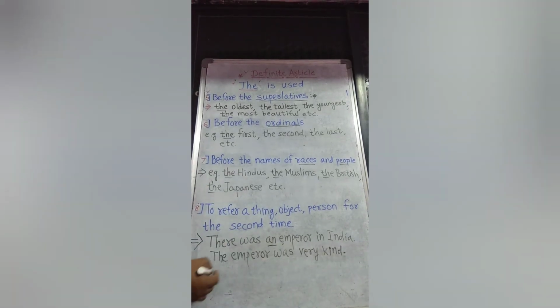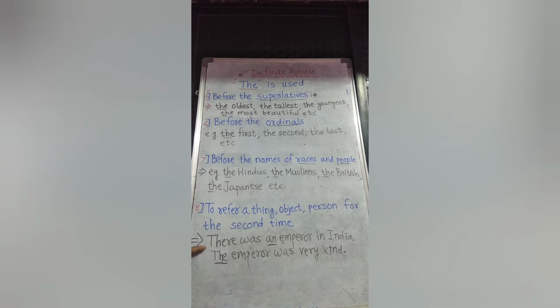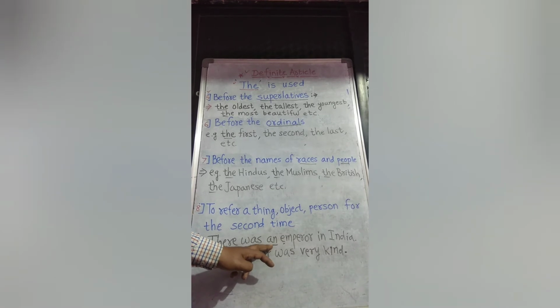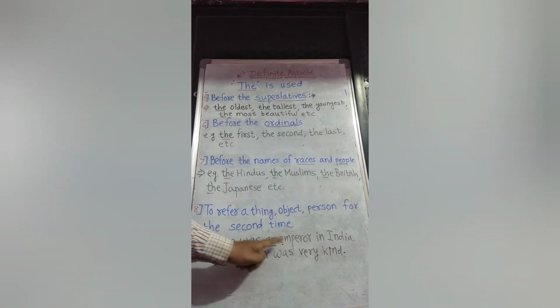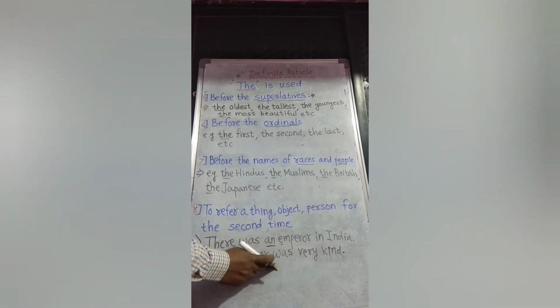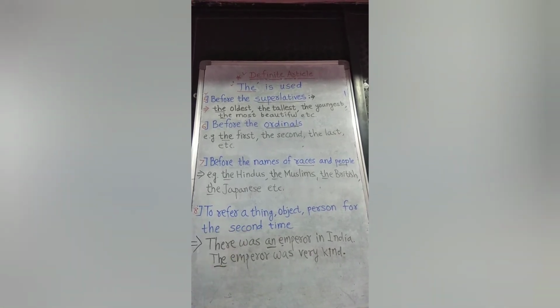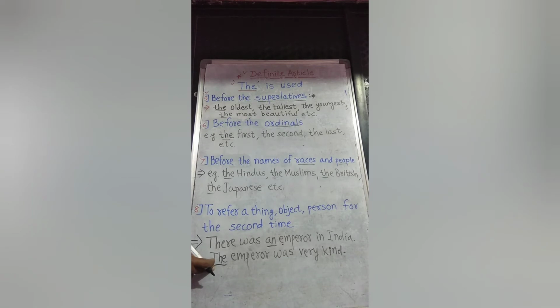Look at the article I have used here is the. Why? Because I am referring to the same emperor which I have mentioned in the first sentence. For the first time I am using an, which is indefinite article. Why? Because it starts with a vowel, and then I am referring to this same emperor by using the definite article the. The emperor was very kind. It means the emperor which I have mentioned in the first sentence was very kind. So for referring for the second time we use definite article the.